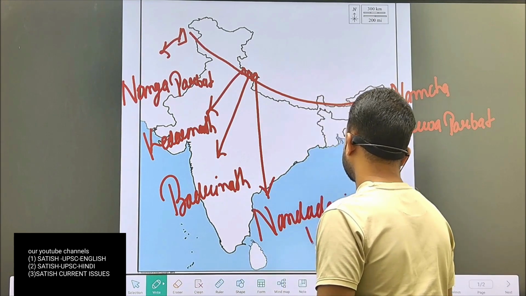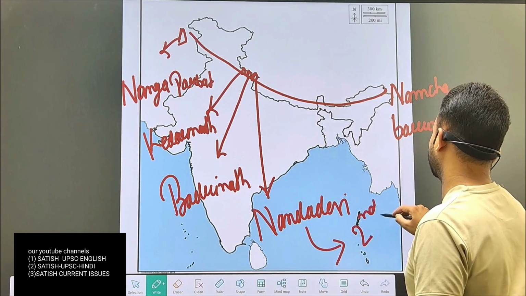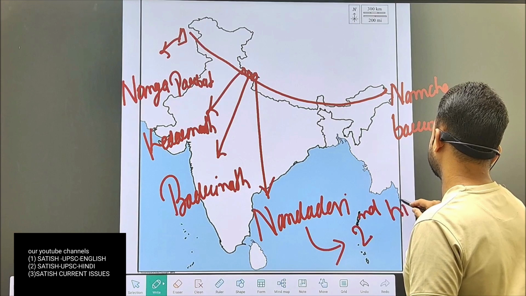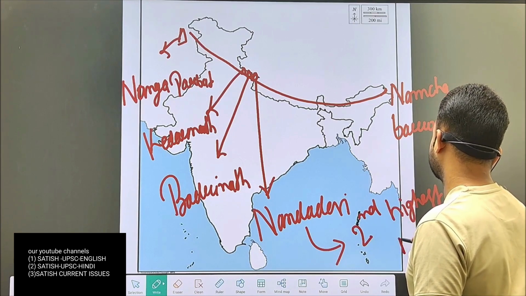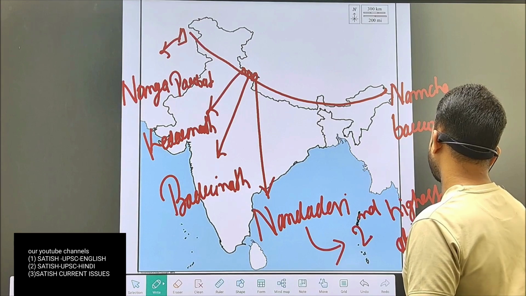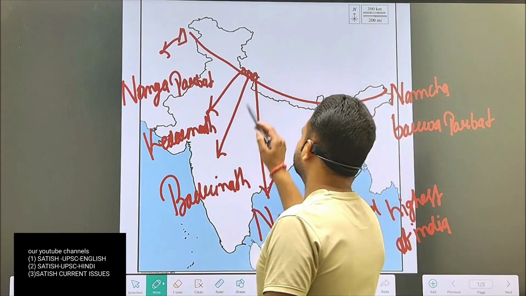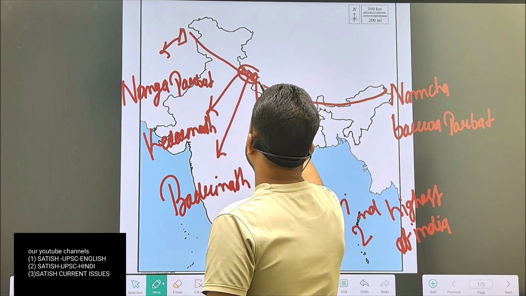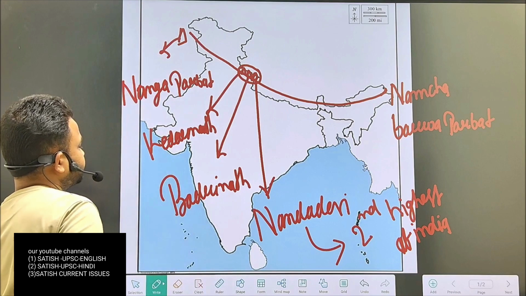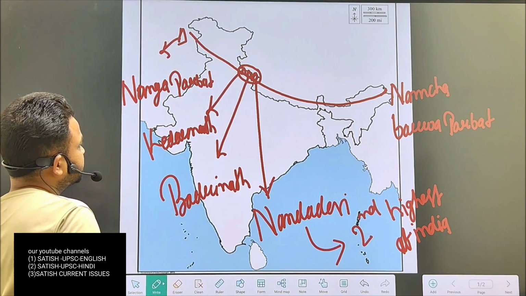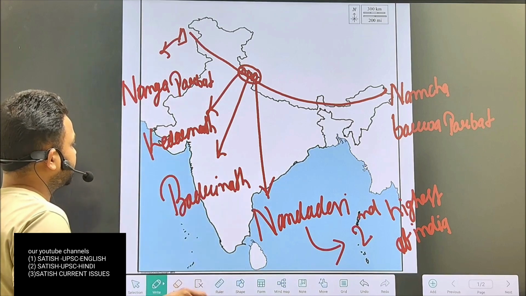See, Nanda Devi is basically the second highest peak of India. All these peaks are situated in India, and after these peaks, some peaks are situated in Nepal.